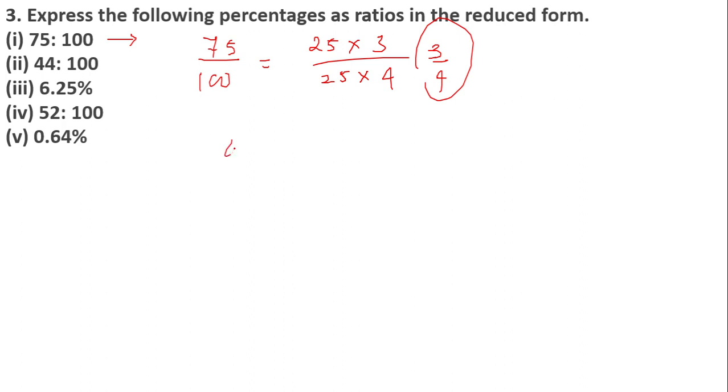If I do 44 divided by 100, I can write this as 4 into 11 and 25 into 4. 4 is common on both the sides, so 11 by 25 is the reduced form.